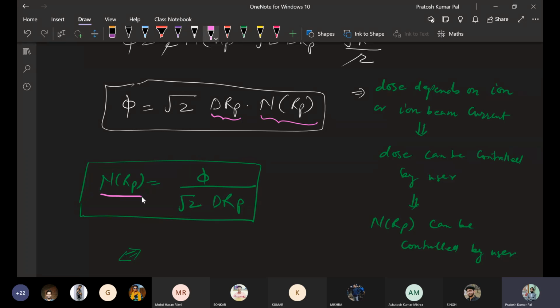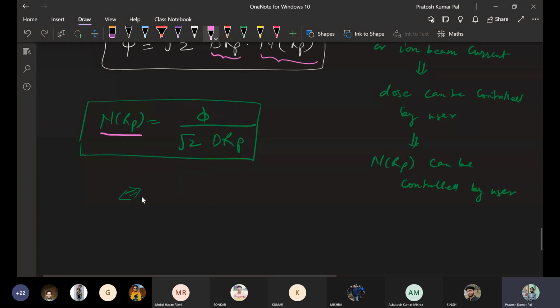In reverse, the concentration N depends on the dose. If we increase the dose, it is a direct function, so the dose will be a controlling factor for the concentration of the target atom.